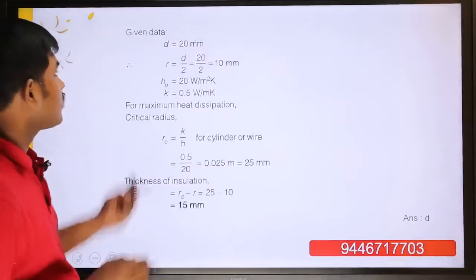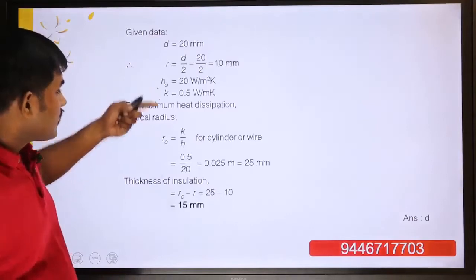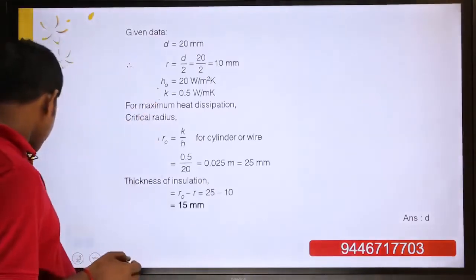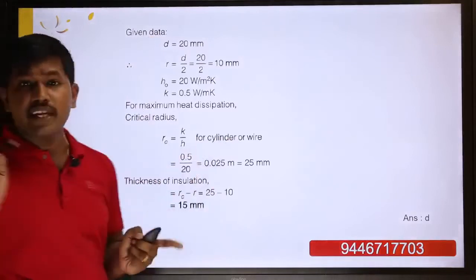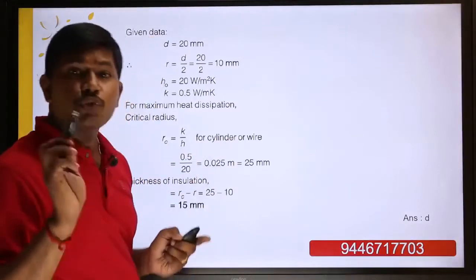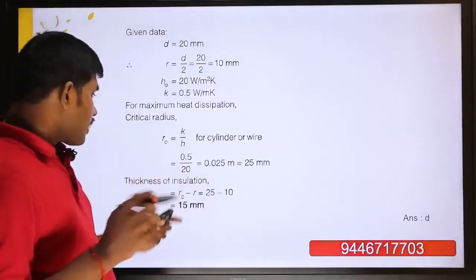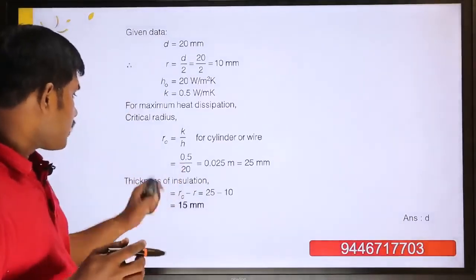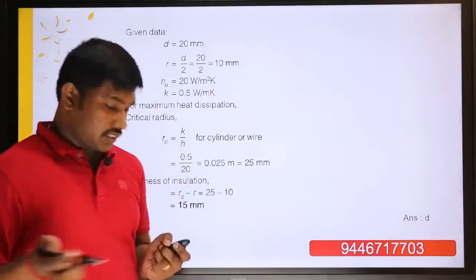So this is the solution of that question. You have to find out the formula, and you will get the answer. RC is equal to K by H for cylinder and wire, so remember that. For a sphere it is also 2K by H, that also you have to note. So you will get 0.5 by 20, and thickness of insulation is RC minus R. So you will get the answer to this question.